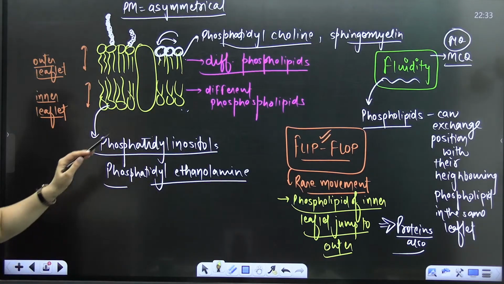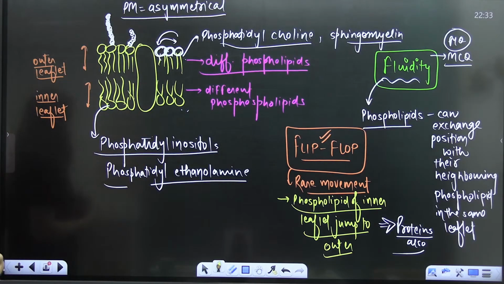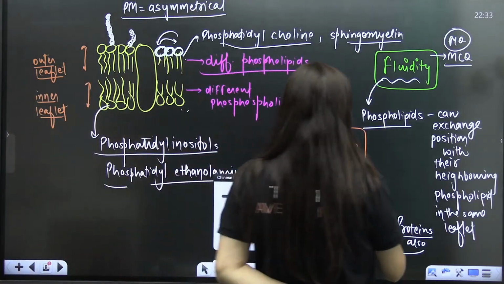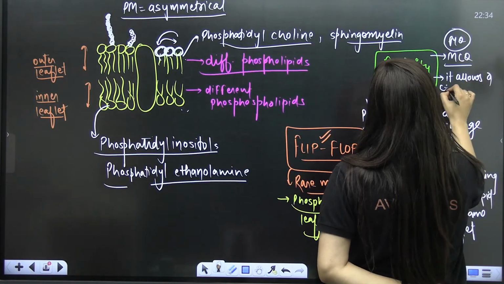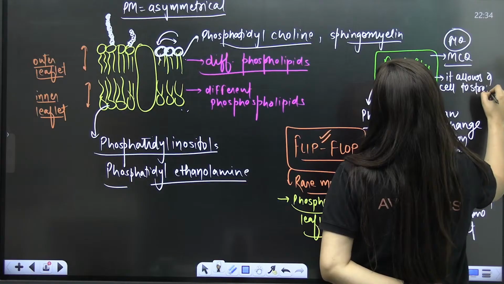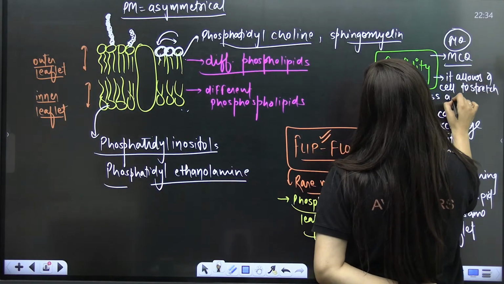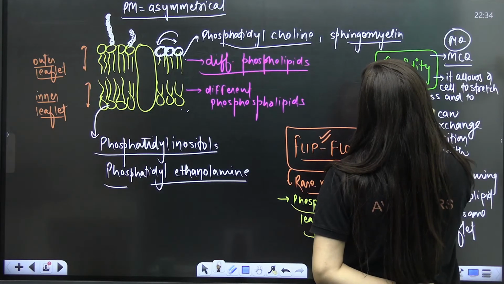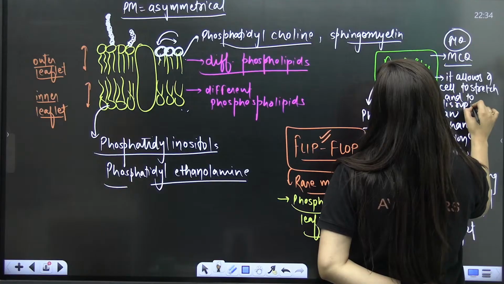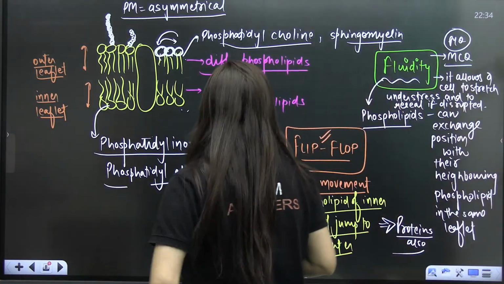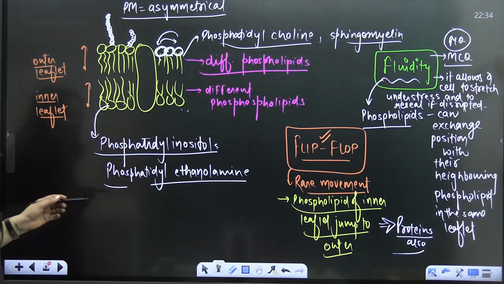Yes. So fluidity allows a cell to stretch under stress and to reseal if disrupted. Got it? So that's how it works. And I told you flip-flop is a rare movement. Okay? It's a rare movement.